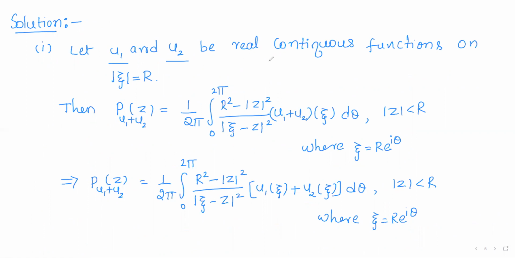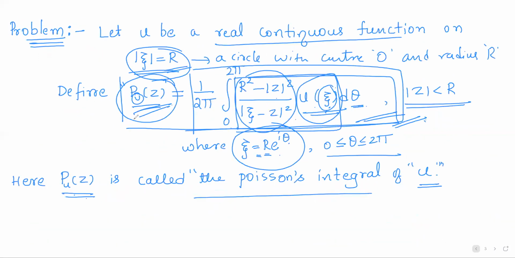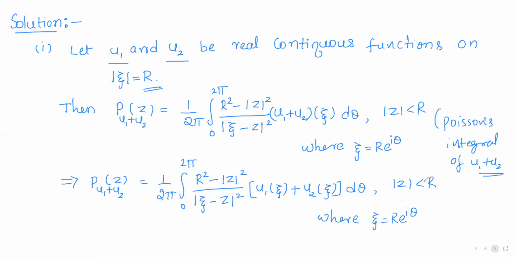Let u1 and u2 be real continuous functions on the circle mod xi equals r. Right? Then we shall define the Poisson's integral for the function u1 plus u2. So just use this definition. So this is the Poisson's integral of the function u, where u is a real continuous function. Now here u1 and u2 are given to be real continuous functions. So their sum u1 plus u2 is also a real continuous function.